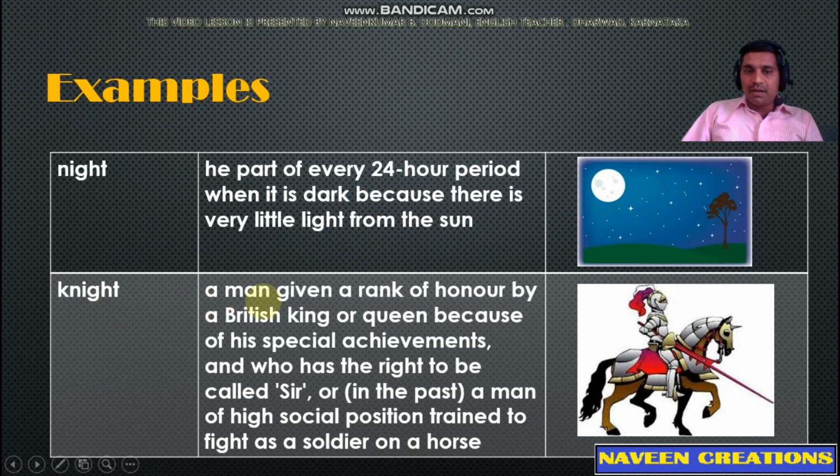KNIGHT means a man given a rank of honor by a British king or queen because of his special achievements and who has the right to be called sir, or a man of high social position trained to fight as a soldier on a horse. You can watch the picture of a knight here, that is KNIGHT. You can also watch a picture of night here, that is NIGHT.